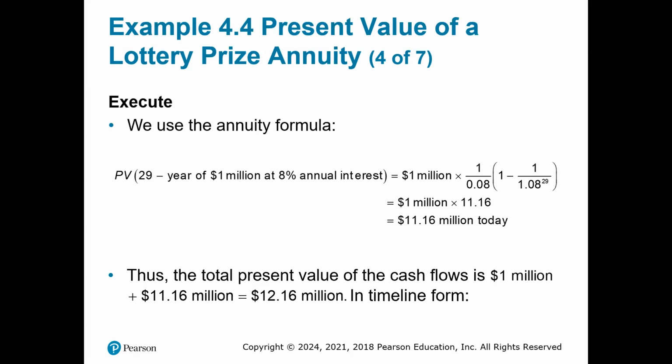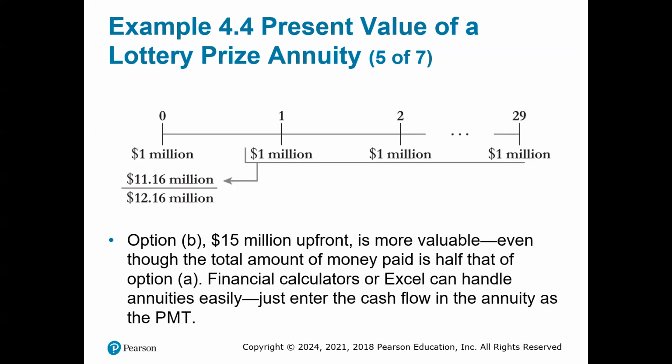Thus, the total present value of the cash flows is 1 million plus 11.16 million, equal to 12.16 million. With option B, the 15 million upfront is more valuable, even though the total amount of money paid is half that of option A.